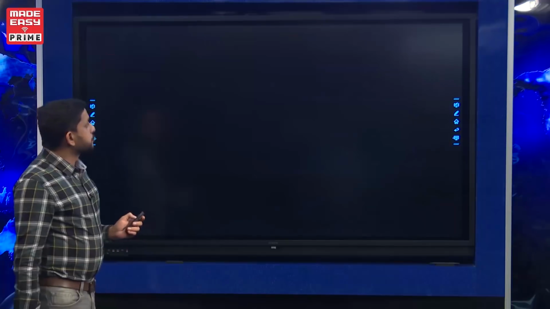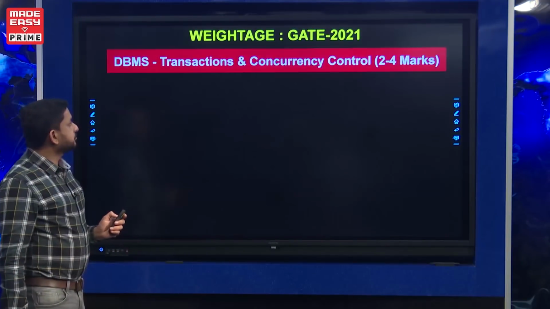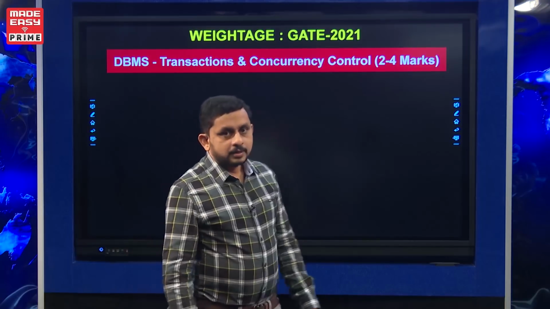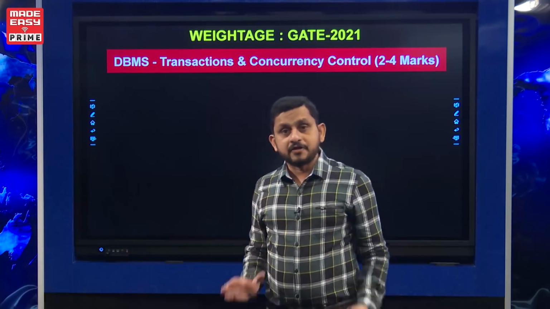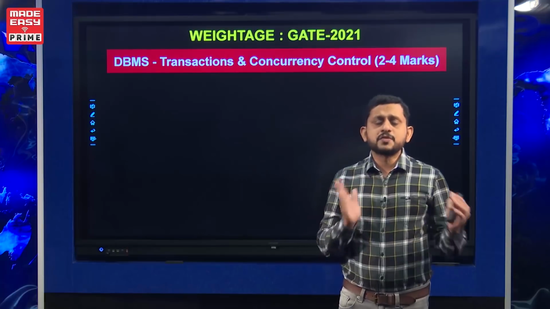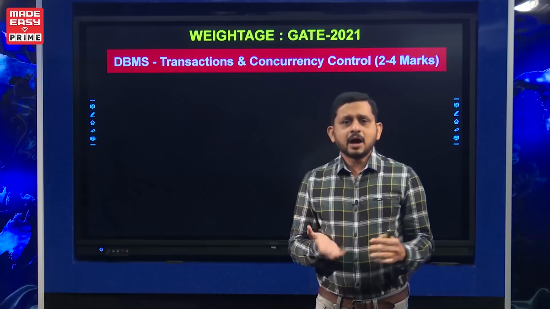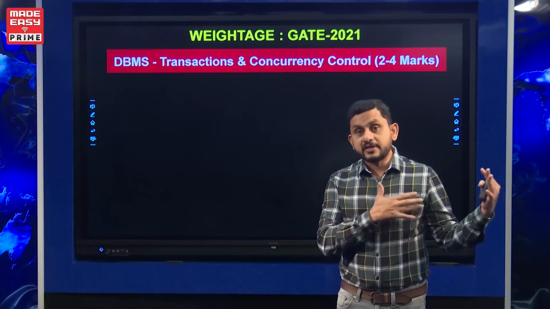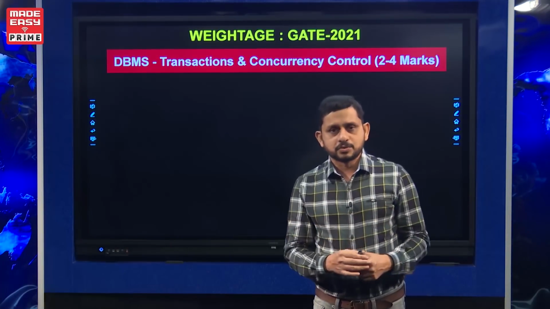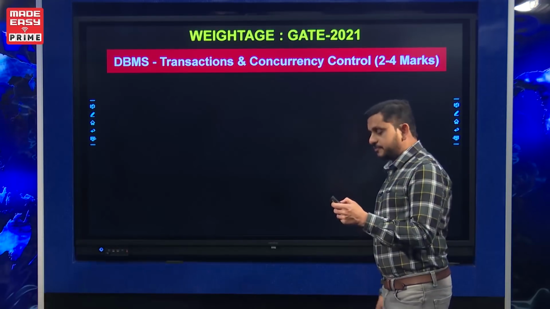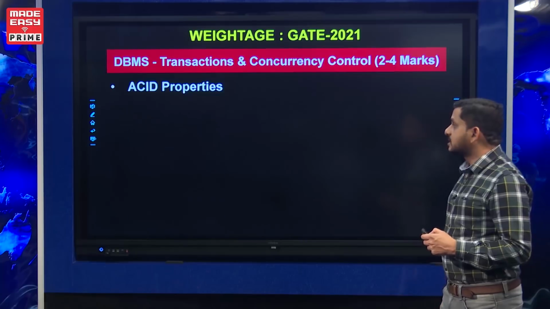So let us move to one more topic, transactions and concurrency control. This is another important area. In most cases, the 2 mark questions from transactions and concurrency control depend on the weightage of other topics. It may be 1-2 mark questions. But it's a very important area for competitive exams.